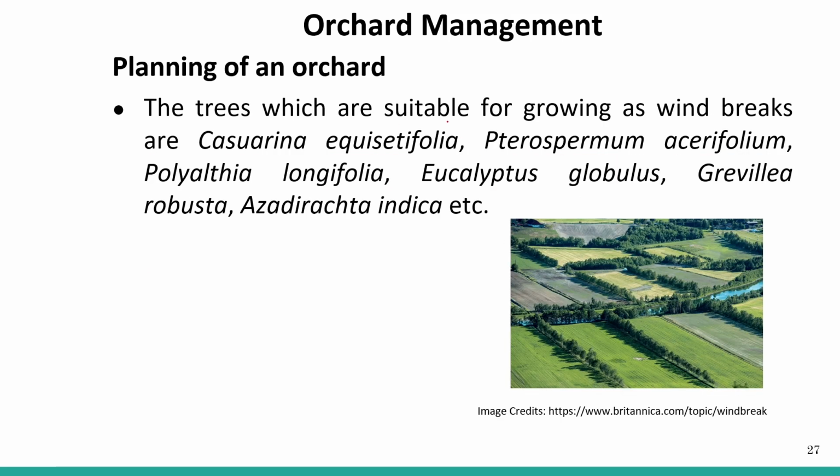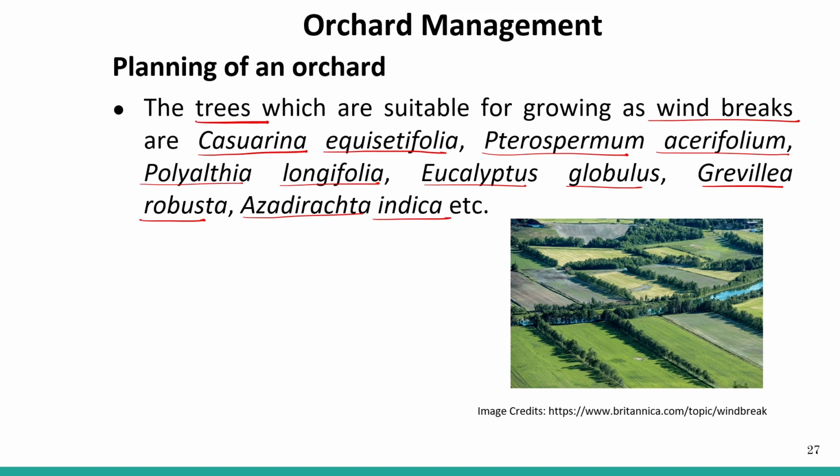The trees suitable for growing as windbreaks are Casuarina equisetifolia, Pterospermum acerifolium, Polyalthia longifolia, Eucalyptus globulus, Grevillea robusta, and Azadirachta indica, that is neem. So these are some of the trees that can be grown for the windbreak.